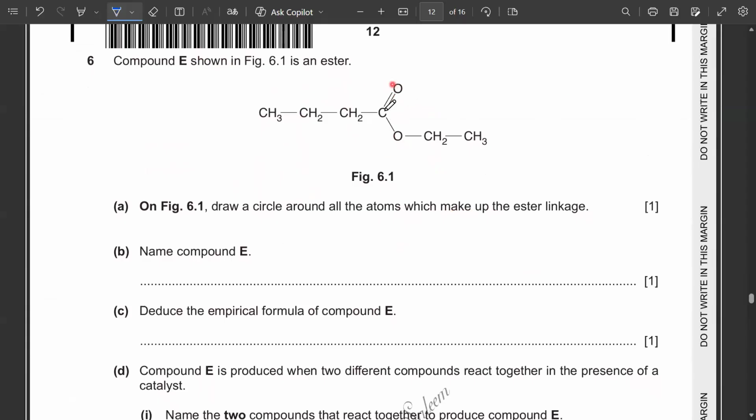You remember the ester is made up of this carbonyl group and then this carbon-oxygen single bond, but it's not complete yet. You have to include another carbon.